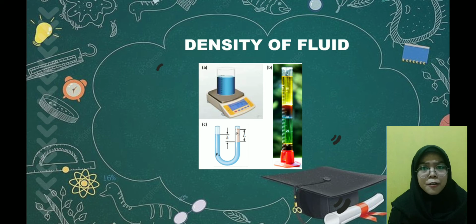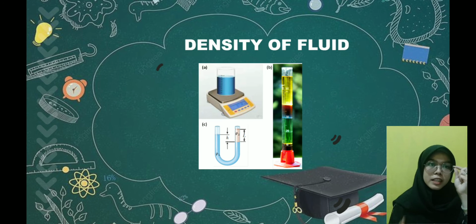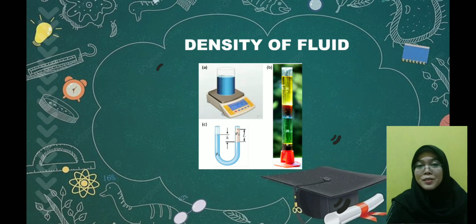We can see from the color of the fluid. The first yellow, the second red, and the third is blue, and the fourth is green, and the bottom is violet. That describes the not same fluid. I say not the same density of the fluid.